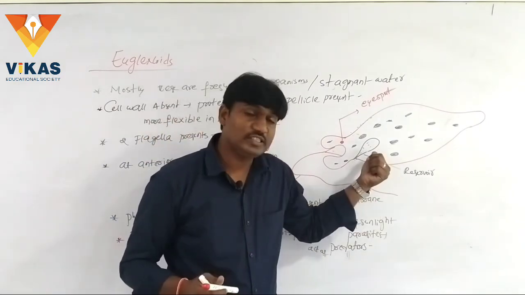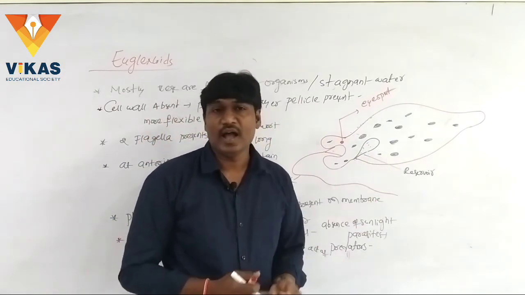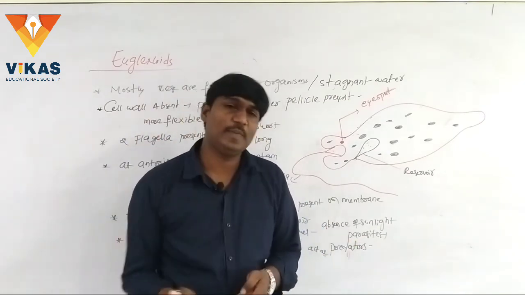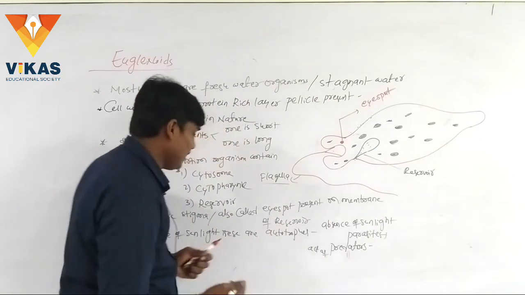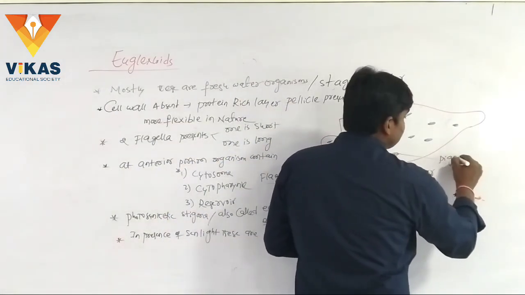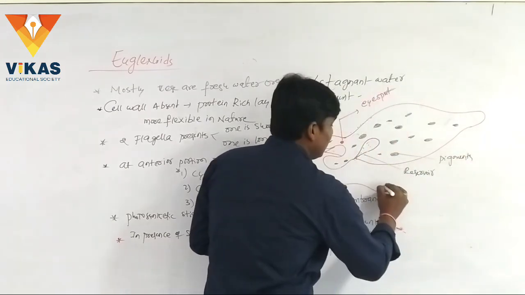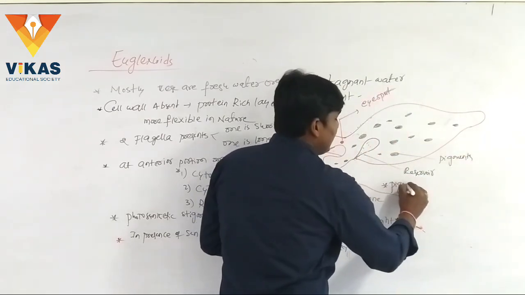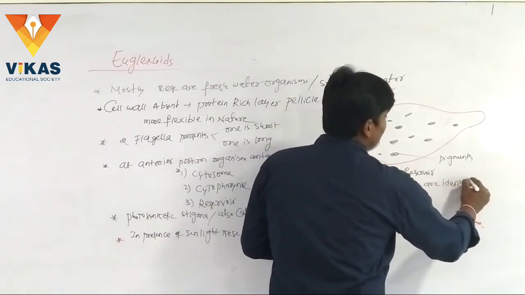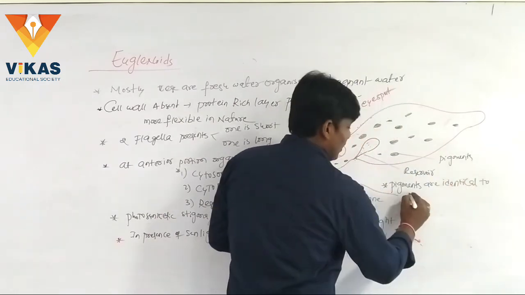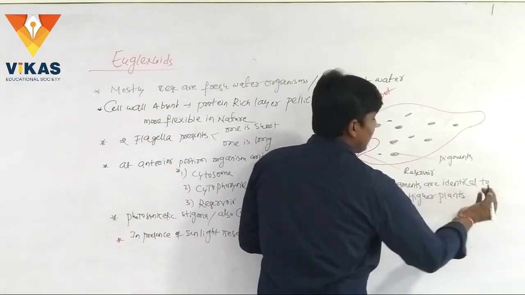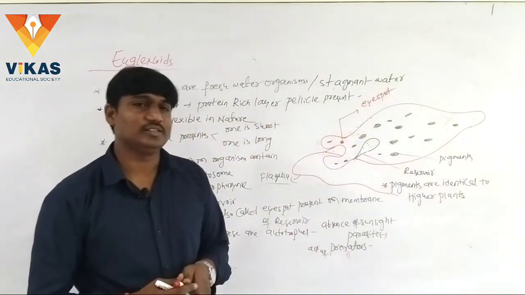The pigments present in Euglena are identical to the pigments present in higher plants. Hence the pigments are identical to those of higher plants.